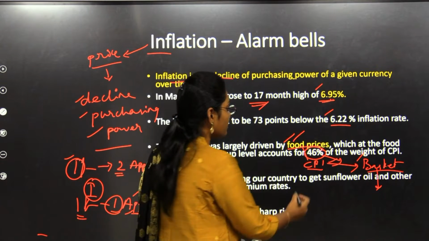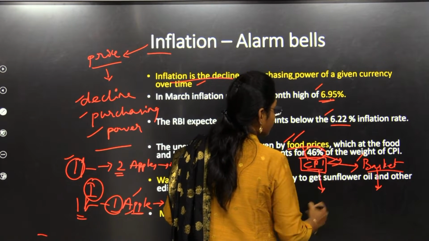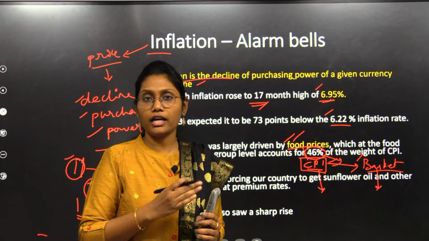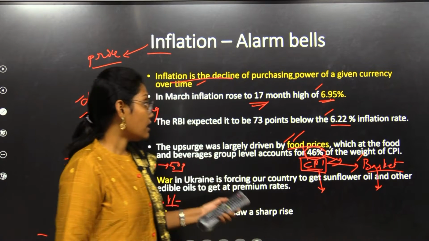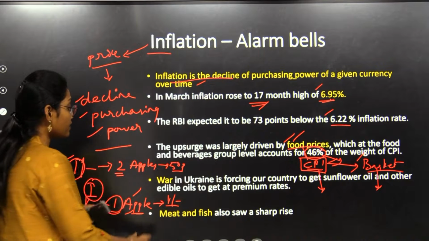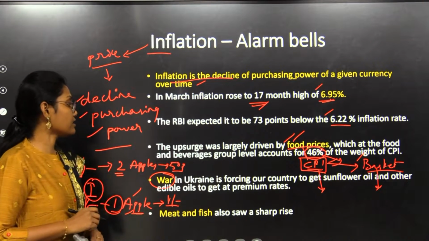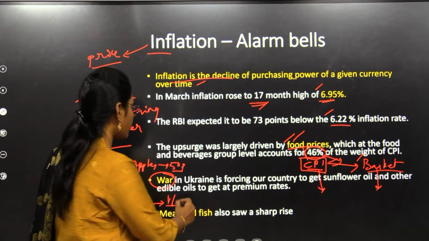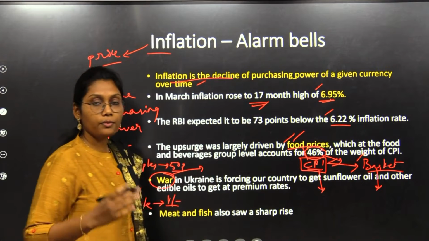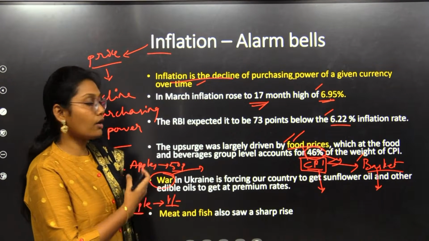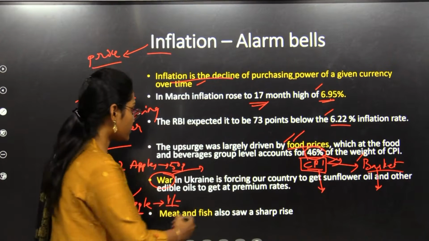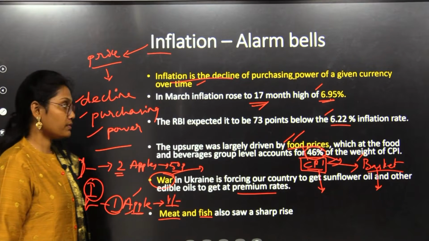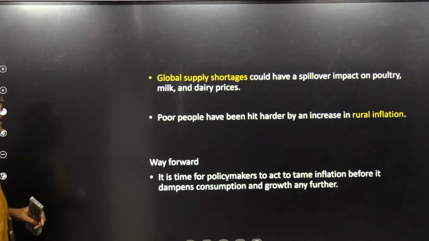So depending on that, the CPI would get much importance. Why? Because we are considering here the normal goods and services of an individual's day-to-day life. So that is also in hike, and another reason is the war. War in Ukraine is forcing our country to get sunflower oils and fats and edible oils. Because of the pressures of that, India is left with no option but to import those fats and oils at premium rates. Because of that also, inflation has risen, and meat and fish also saw sharp prices, and the global